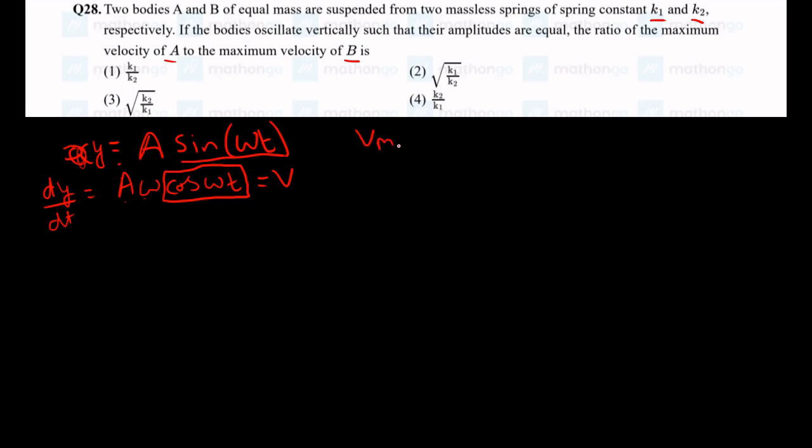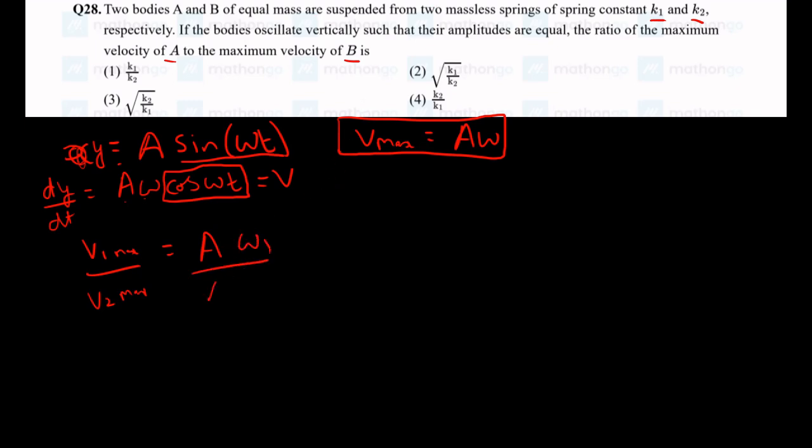So V max is given by A omega. This is the prerequisite we need for this question. Now let us solve. V1 max by V2 max will be given by, since they have given that the amplitudes are the same, I'll just use A for both the cases: A omega 1 by A omega 2. So we'll end up with omega 1 by omega 2, which is the ratio of the maximum velocities.